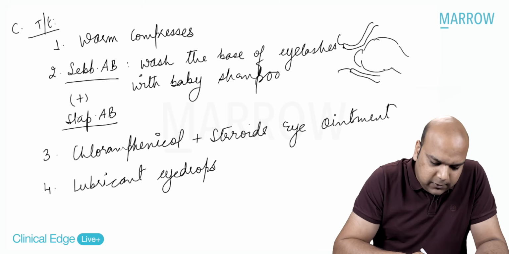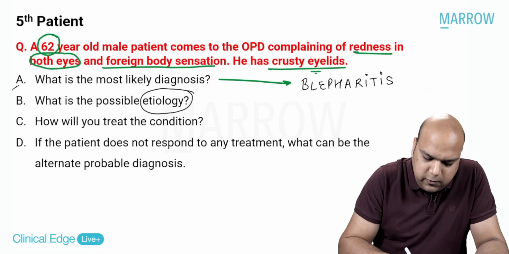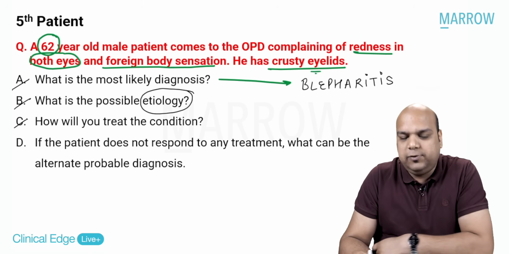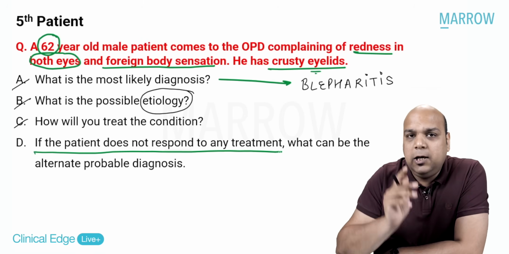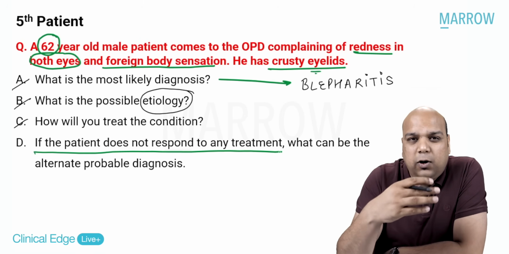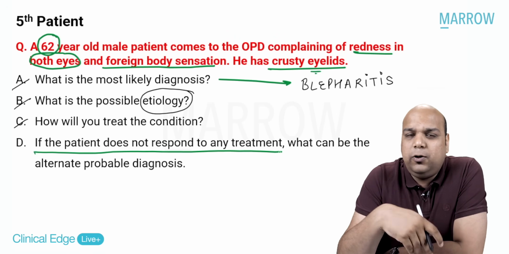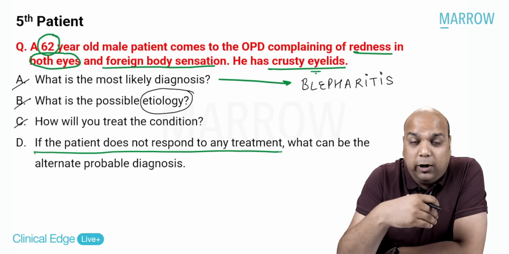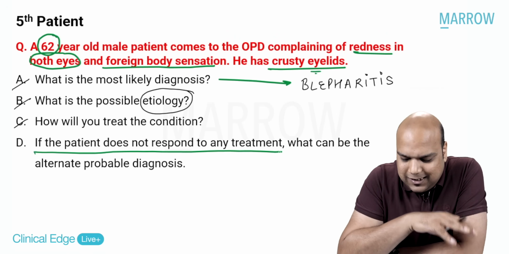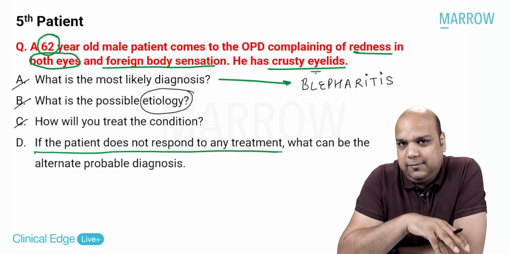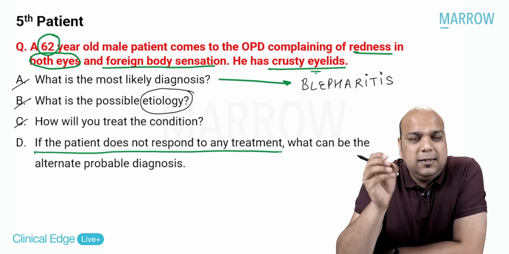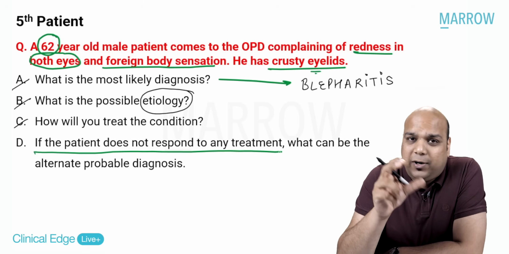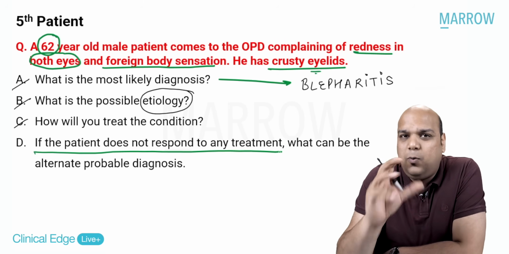Now, moving back to the question again. Very important. You have done A, B, C. If the patient does not respond to any treatment, please see, you have done warm compresses, you have been doing them for, let's say, 2 to 4 weeks, you have used lubricants, you have even applied chloramphenicol steroid ointment, but still there is no response to any treatment. What can be the alternate probable diagnosis? This alternate probable diagnosis is a very important diagnosis, but it is very often overlooked.